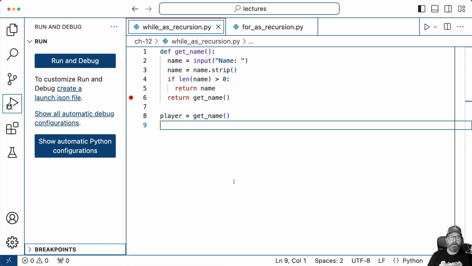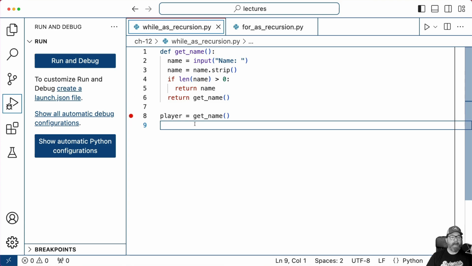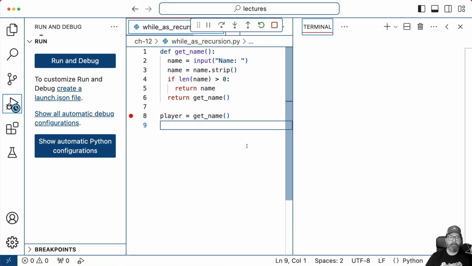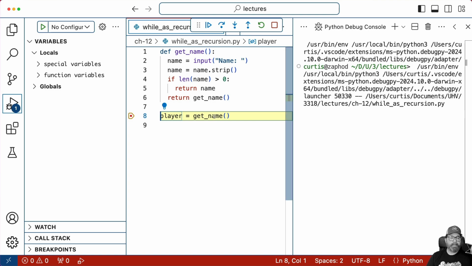So here's my code, the code that we just looked at with getting a name, but this is the recursive version of it. Let's go ahead and put a breakpoint right here and see what happens. We're going to run this under our Python debugger. It's going to start up. Here's our terminal. We're pausing right here, player equals get name.